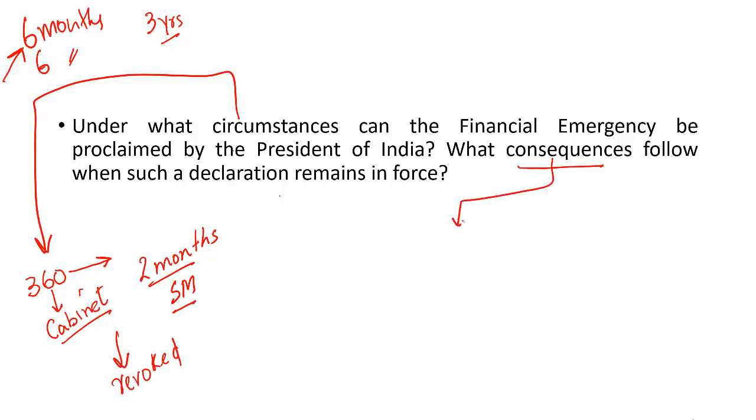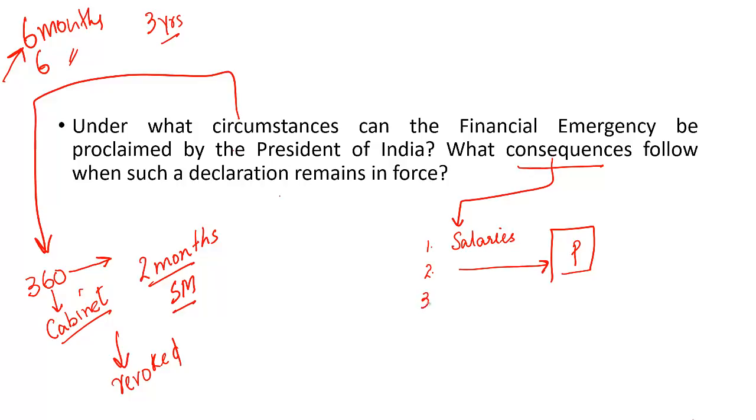But what are the consequences? Till date, financial emergency has never been imposed in this country. So what exactly happens in financial emergency, we may not know in its entirety. But there are some things we can assume can happen. Number one, the salaries of government employees and constitutional functionaries can be reduced. Second, all the money bills passed by state legislatures can be reserved for the consideration of the President. Unless and until the President approves, those money bills cannot be passed.